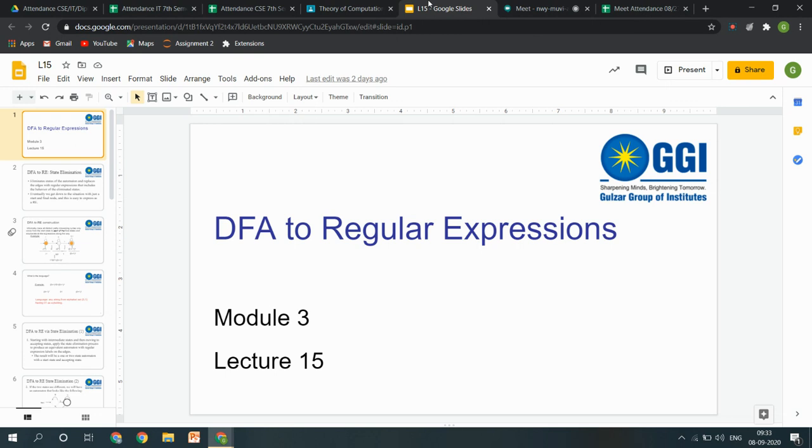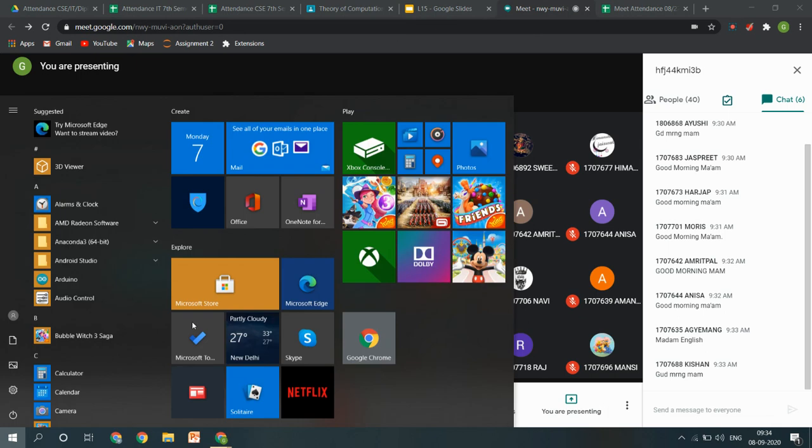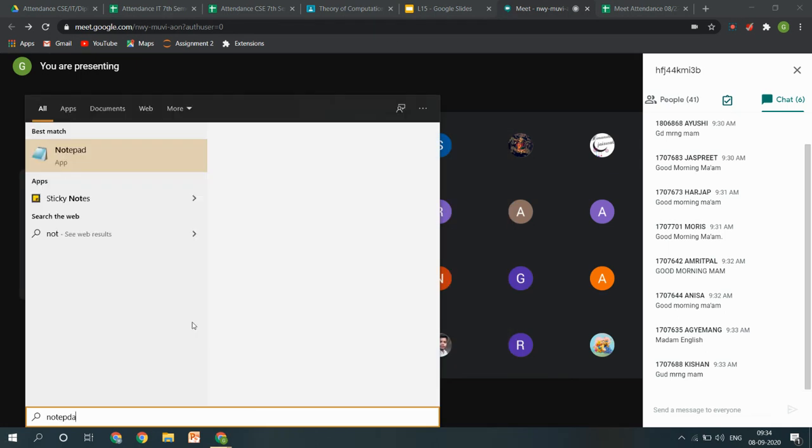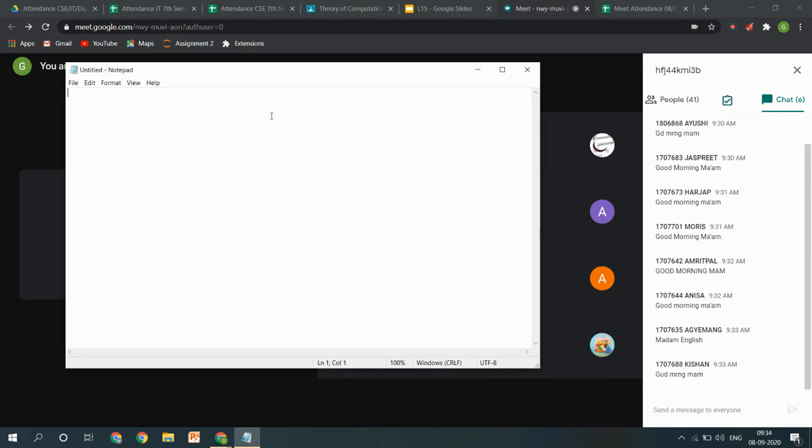So today's topic is the conversion of a deterministic finite automata to regular expressions. Just for revision purposes, we will take a look at regular expressions again. I am going to give you some regular expressions and you have to explain what each symbol tells us and how it can be further expanded to create the language.